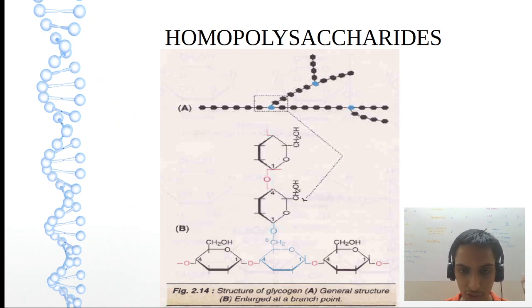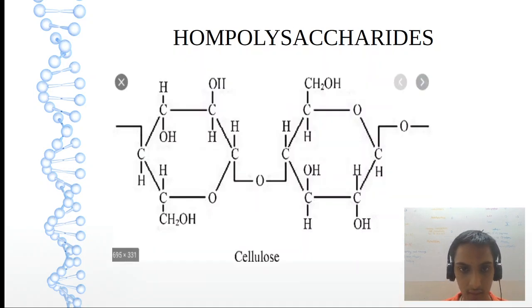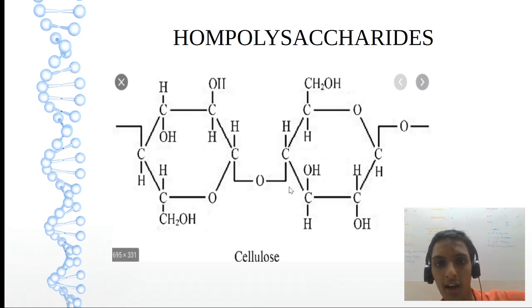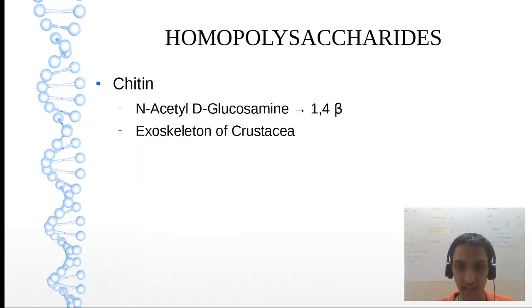Now, this is the structure of glycogen. Glycogen has 1,4 and 1,6 alpha linkage, just like we have in amylose and amylopectin. Okay. This is the cellulose structure. So in cellulose, you can see here, 1,4 beta linkage is present. See, for maltose I said 1,4 alpha. In place of alpha, just beta. That's all. Okay. Then next is chitin.